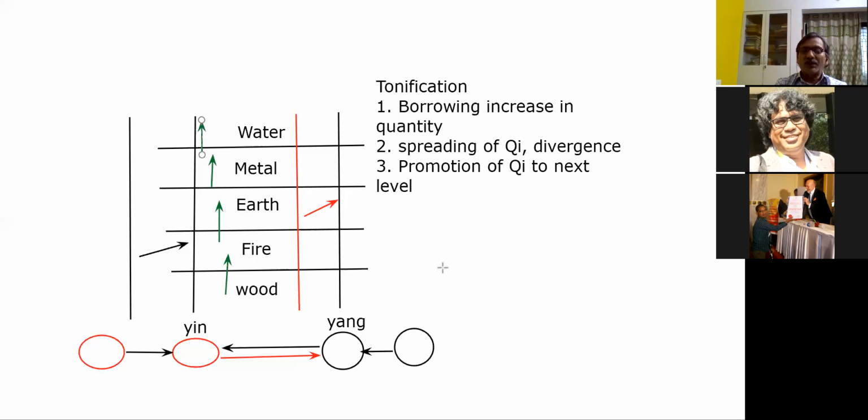Sciatic pain, we saw that we were transferring the chi from urinary bladder meridian to lungs meridian. Isn't it so? So sedation of bladder meridian and tonification of lungs. So whenever you will tonify, something will be sedated also.